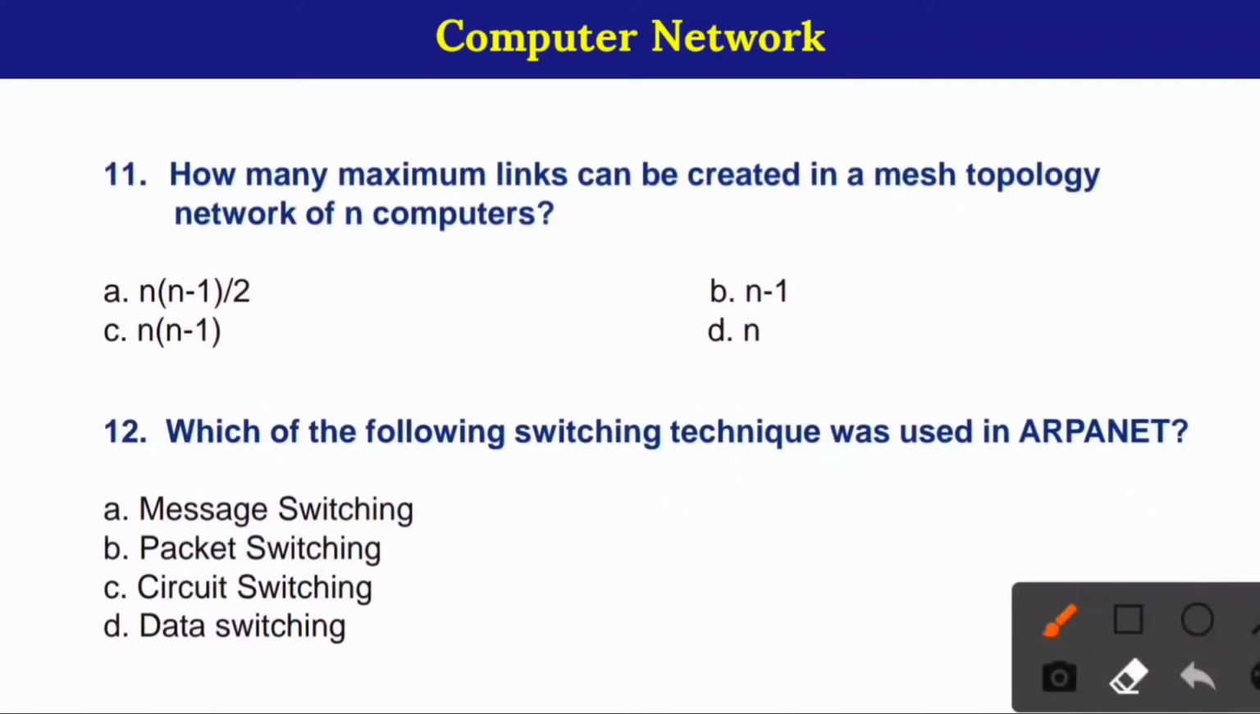11. How many maximum link can be created in a mesh topology network on n computers? Here, correct option is option number A. N into n minus 1 divided by 2. 12. Which of the following switching technique was used in ARPANET? Here, correct option is option number B. Packet switching.